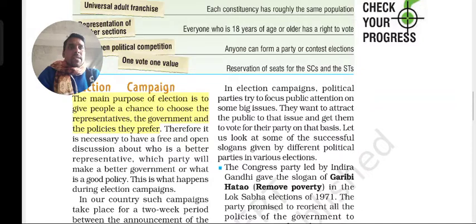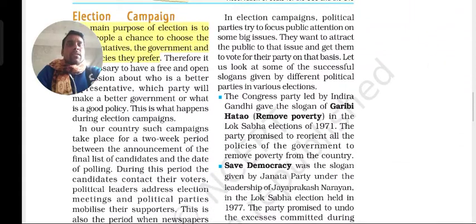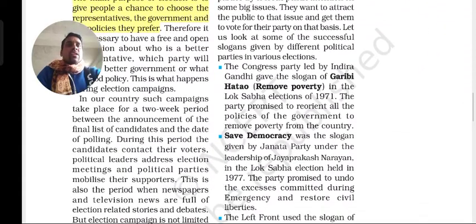The Congress party led by Indira Gandhi gave the slogan of Garibi Hatao, that means remove poverty. This is one of the slogans she gave. The Congress party, under the leadership of Indira Gandhi, in the Lok Sabha election of 1971, promised to reorient all the policies of the government to remove poverty from the country.